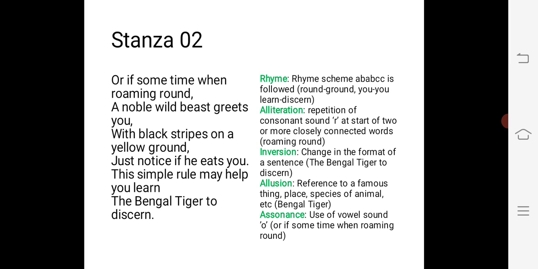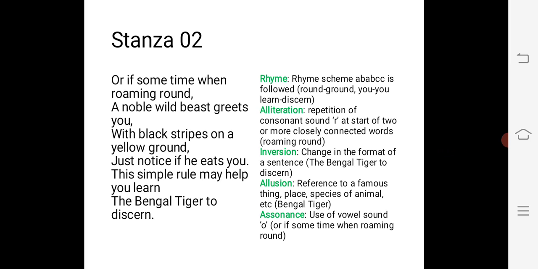Now we move towards stanza number 2. Or if sometime when roaming round, a noble wild beast greets you with black stripes on a yellow ground. Just notice if he eats you. This simple rule may help you learn the Bengal tiger to discern.